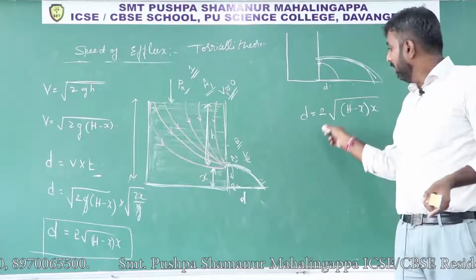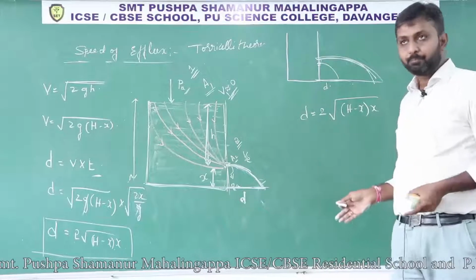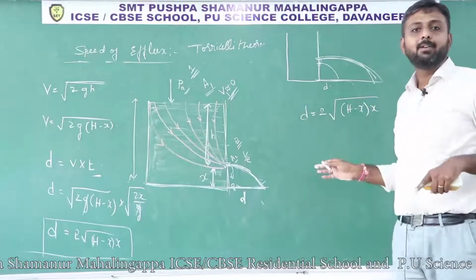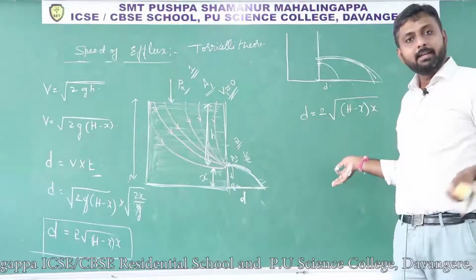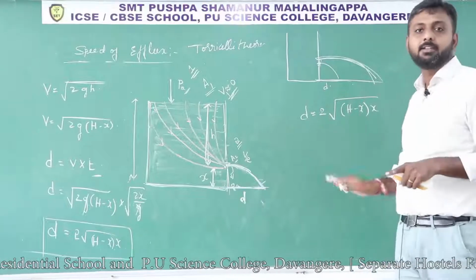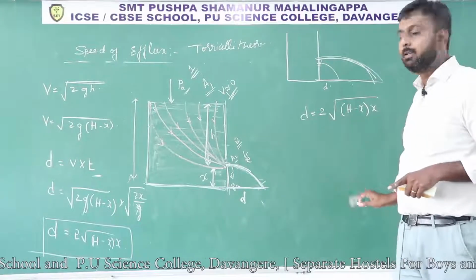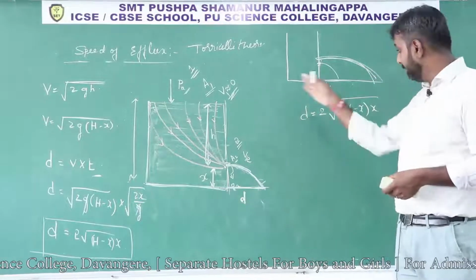But I have to explain right now. Once again you watch the video; the first time you will not understand what I am doing here. The next time, after differentiation in mathematics, you will definitely understand this concept. That is what we have to do, to find the maximum distance.